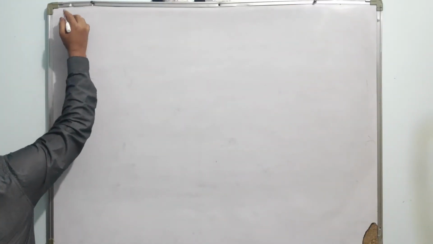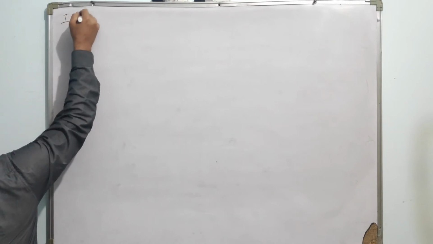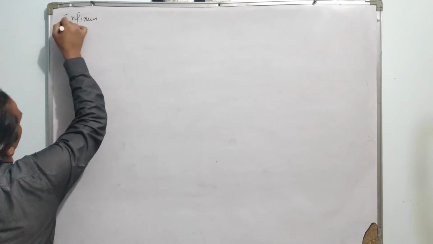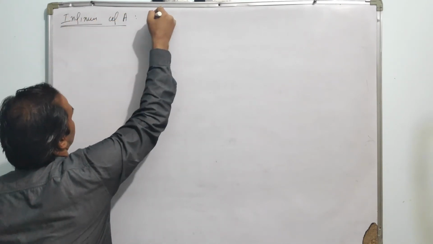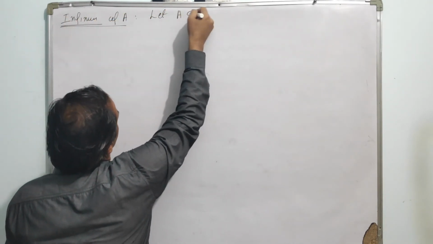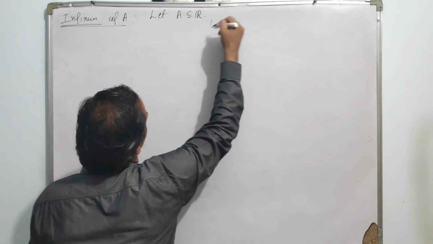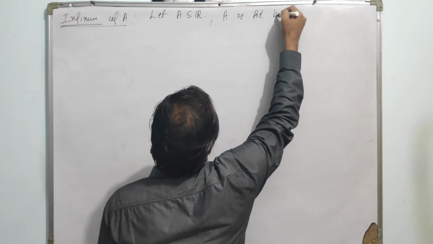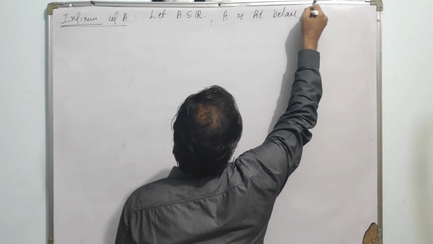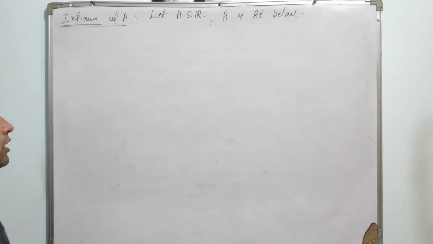And the next definition is the infimum of a set. So, the infimum of a set A. Let A be any subset of the real line, and A is bounded below, a set which is a bounded below set.